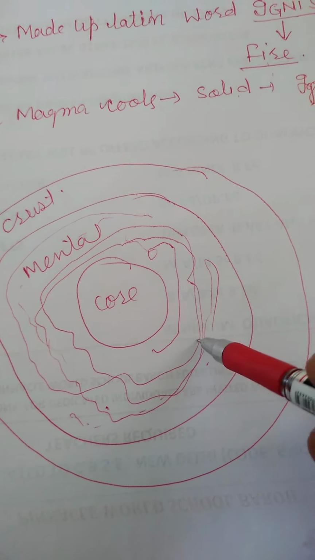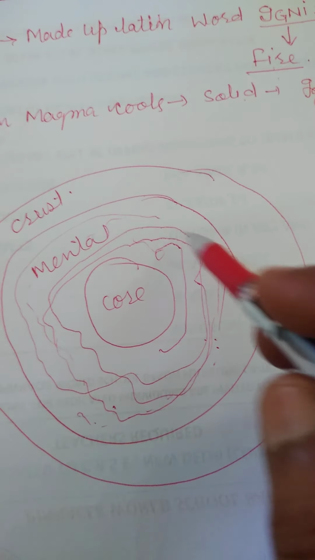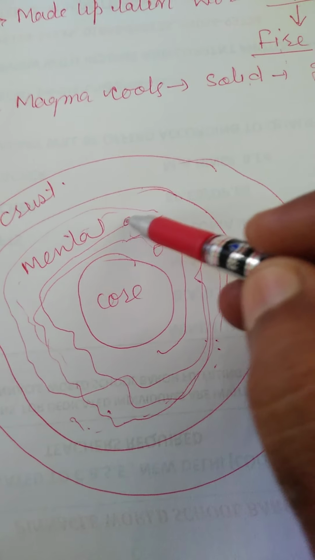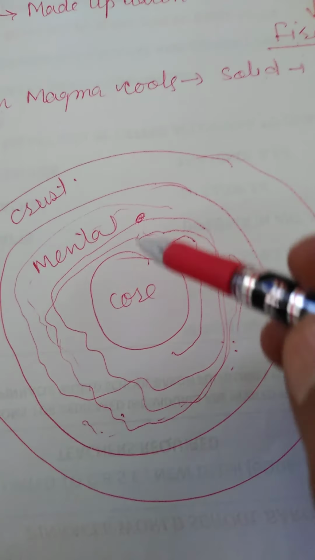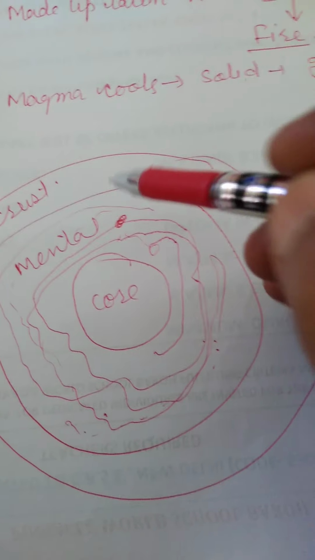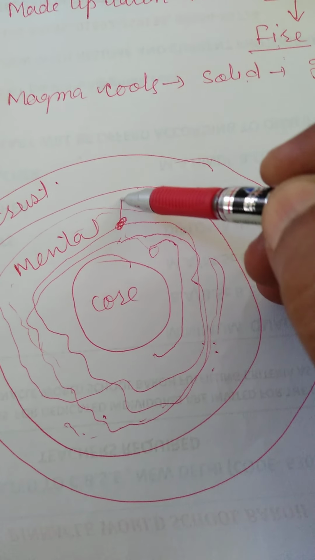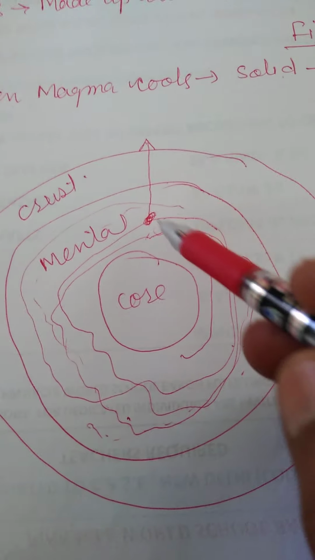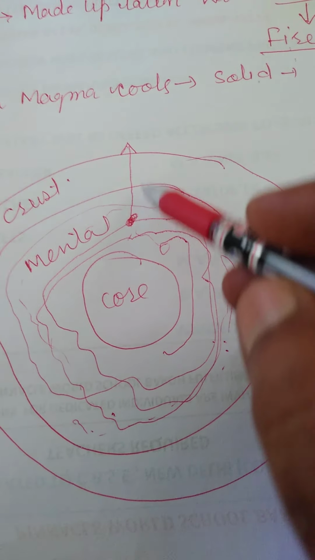When by any incidence the temperature increases, this molten material will come outside from the mantle.